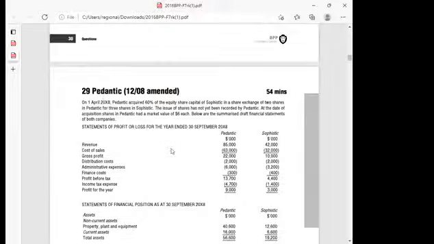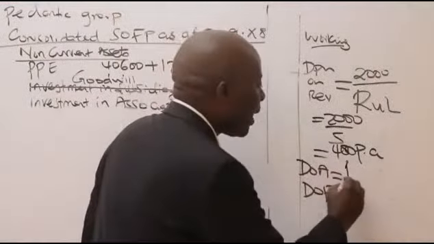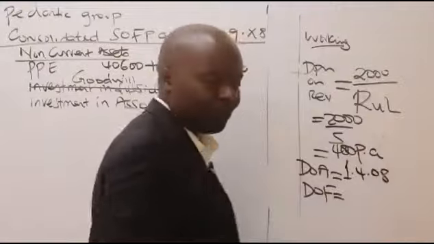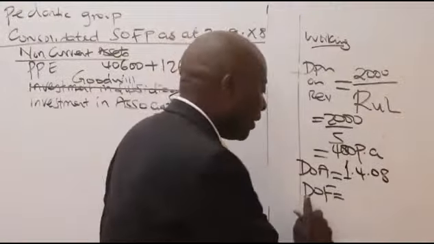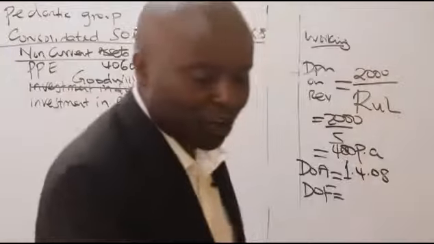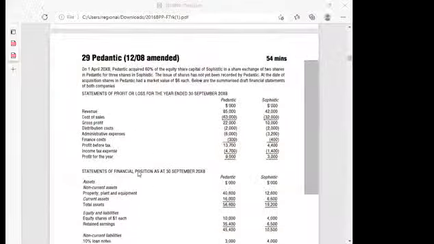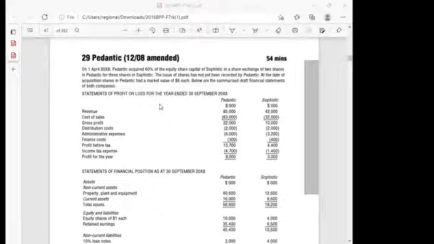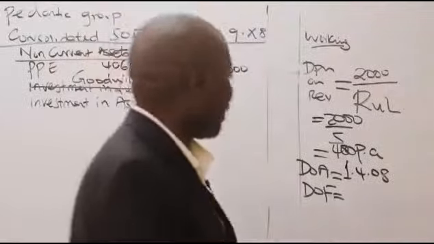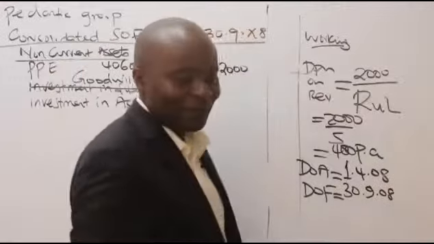So this thing was acquired on 1st of April 08. So the DOA here is 1st of April 08. And then we have the date of financial statements. The date of the financial statements that have been given to you as an auditor is here. You can see these are my financial statements, 30th September 08.